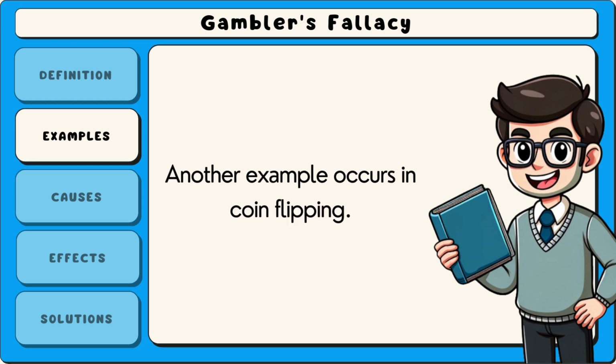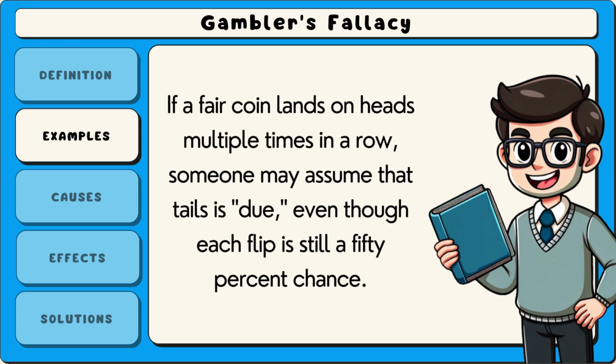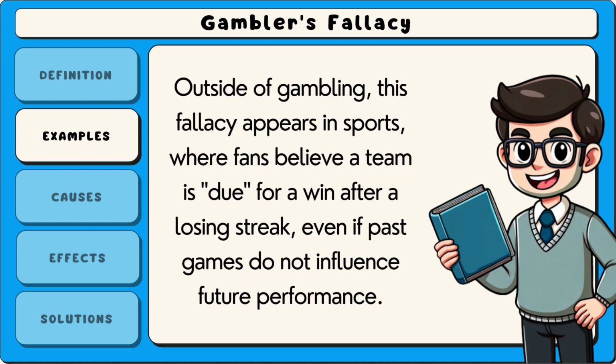Another example occurs in coin flipping. If a fair coin lands on heads multiple times in a row, someone may assume that tails is due, even though each flip is still a 50% chance. Outside of gambling, this fallacy appears in sports where fans believe a team is due for a win after a losing streak, even if past games do not influence future performance.